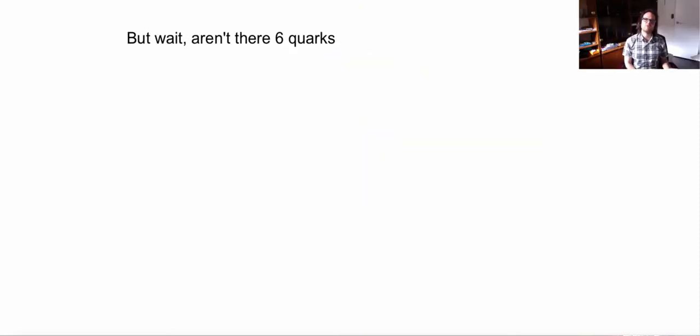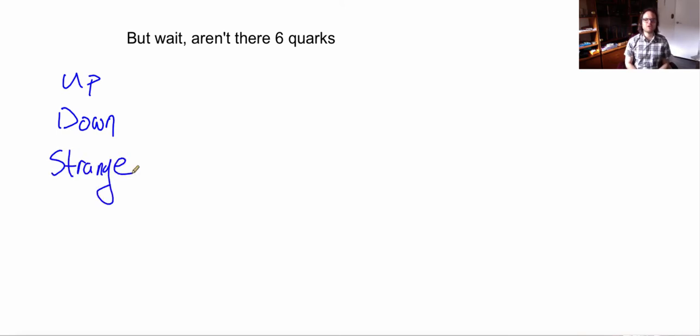But wait, some of you might have heard that there are 6 quarks, and so far we have only learnt of 3 quarks. We have learnt of the up quark, the down quark, and the strange. So what are the other 3 quarks?